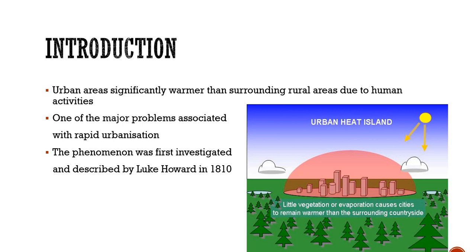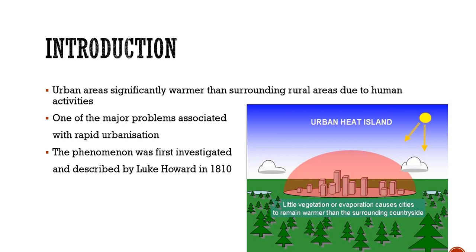Now, this is one of the major problems associated with rapid urbanization. We are seeing that slowly, these rural areas are going away and people are migrating to these urban cities for work, for earning their livelihood and stuff like that. So this process, as we all know, is known as urbanization, right? And it is taking place quite fast. It's proceeding very fast, actually.